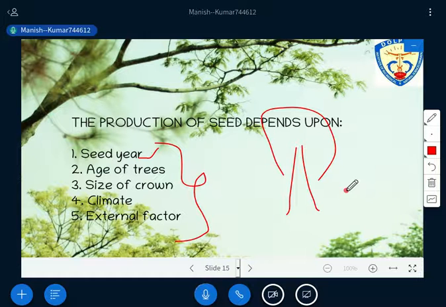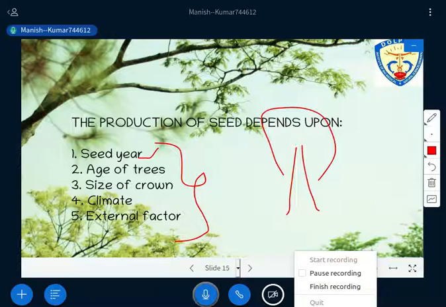I explained that natural regeneration happens through two sources, through the seed or through the vegetative part. I have just started the discussion on how natural regeneration through seed takes place. So this is all for today's class. In the next session we will discuss from